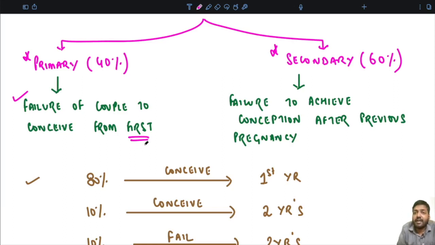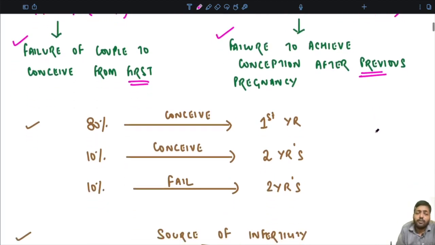What is secondary infertility? Basically, secondary infertility is the condition when there is a failure to achieve conception after a previous pregnancy. So previously there was a pregnancy, the person had conceived before, but right now they are not able to conceive. That is secondary infertility. If you look at the statistics, around 80% conceive in the first year of unprotected sex. The next 10% conceive within the first 2 years of unprotected sex.